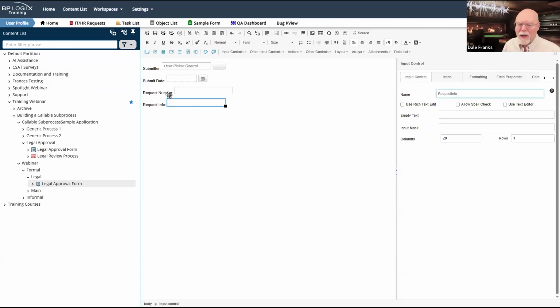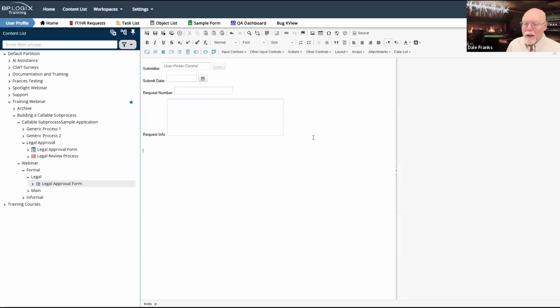Also, this is going to be kind of a narrative field, so I'm going to set the columns to 40, and I'll set the rows to 5 to make it like a multi-line text box. Okay, those are the four pieces of information that I'm going to send into this form.